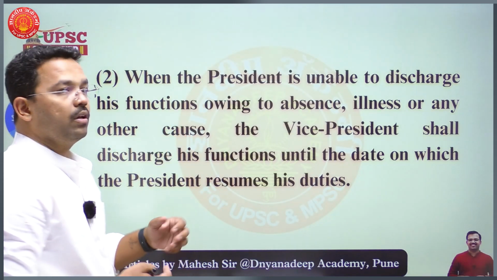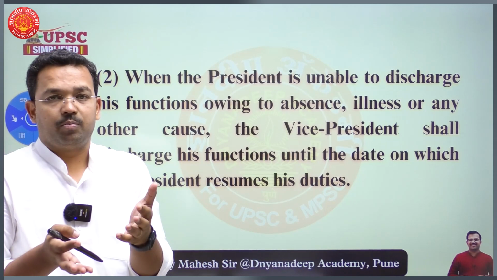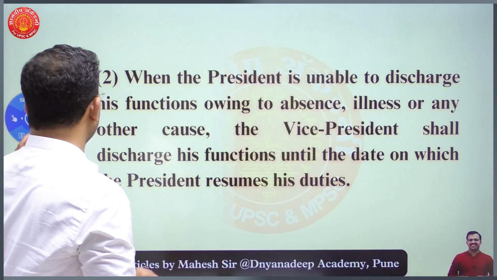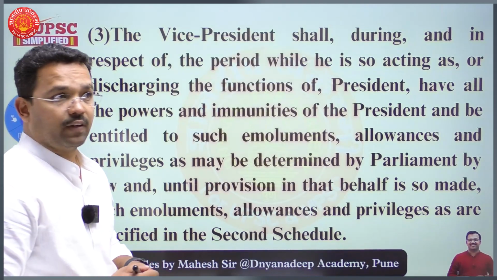Then what happens about emoluments, allowances, privileges and all other things, that we'll try to understand in the third clause of article number 65.